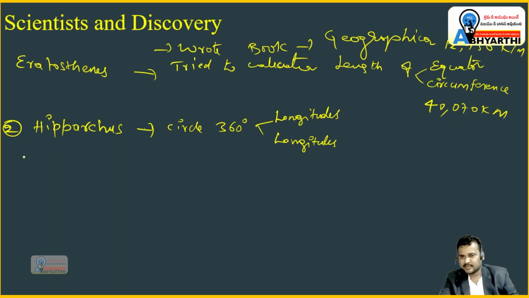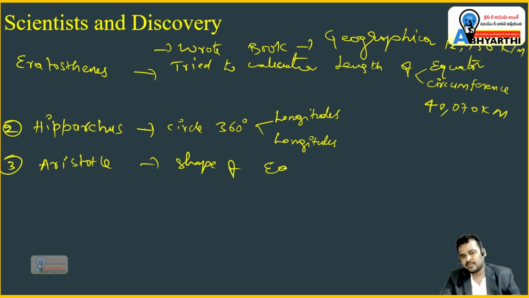Okay, next, Aristotle. Aristotle said something about the shape of the earth. So what is the shape of the earth according to Aristotle?